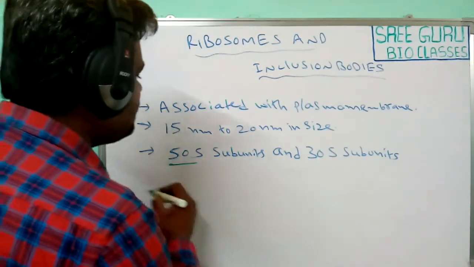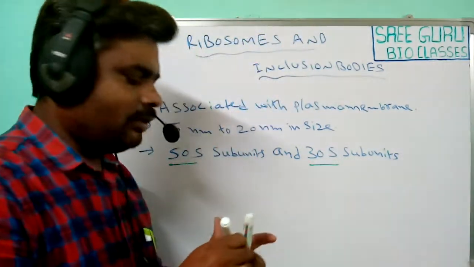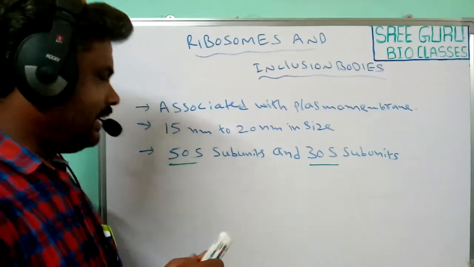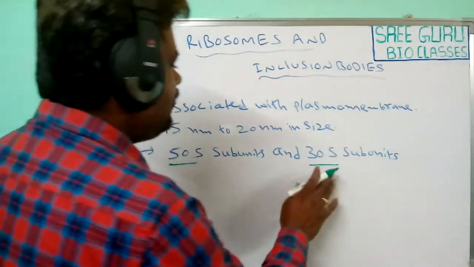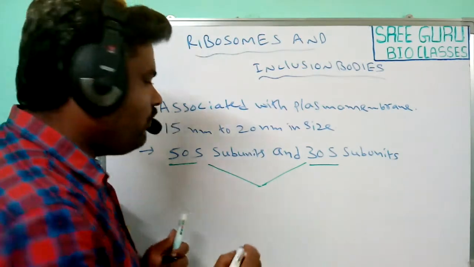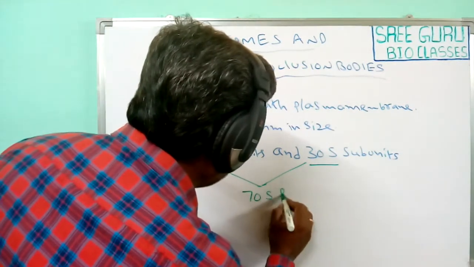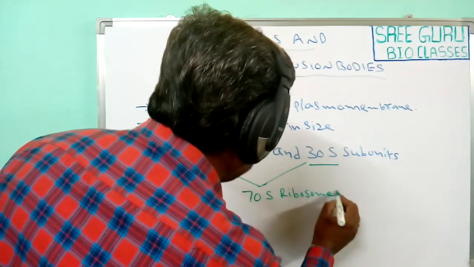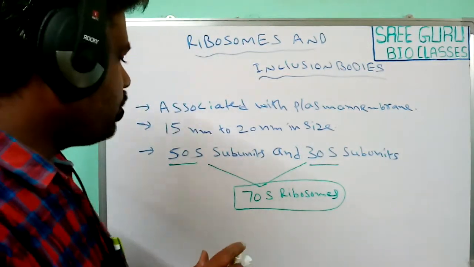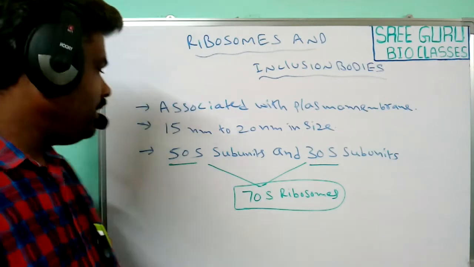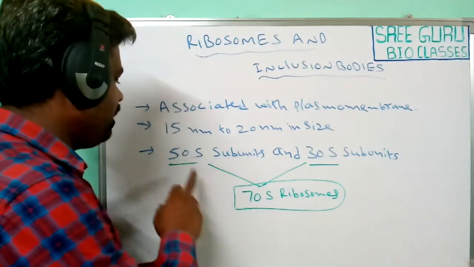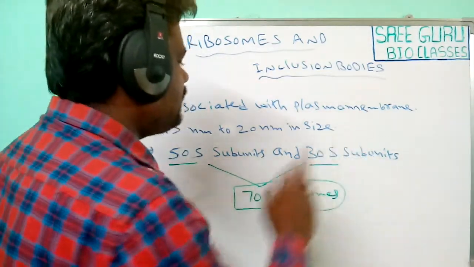Both subunits are formed into 70S ribosomes. These 70S ribosomes are commonly present in the prokaryotic cells. The prokaryotic cells have 70S ribosomes, which have a 50S subunit and a 30S subunit.